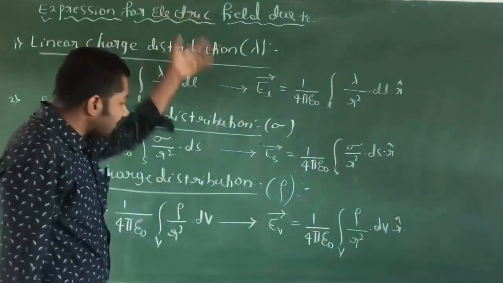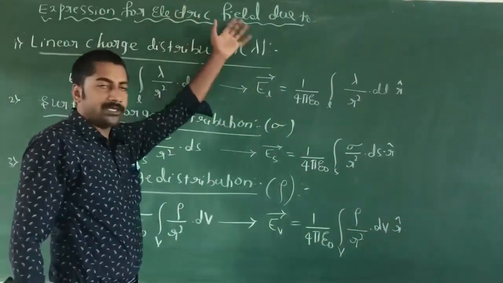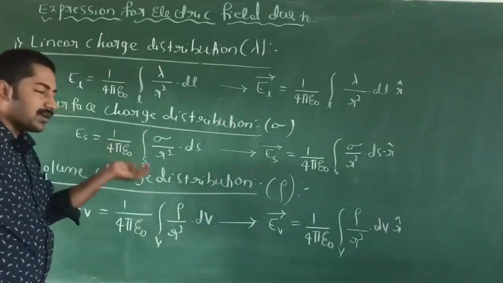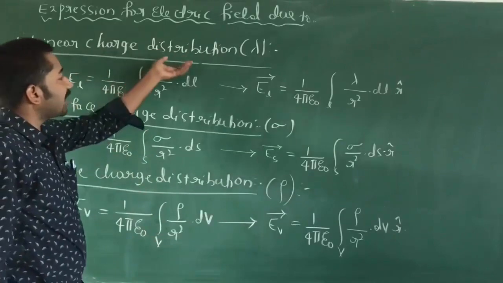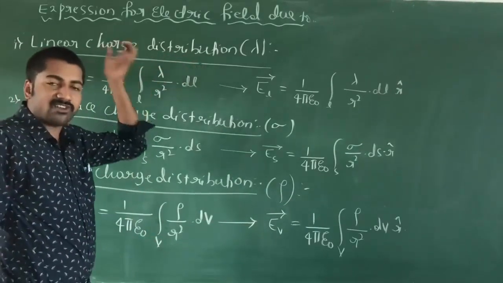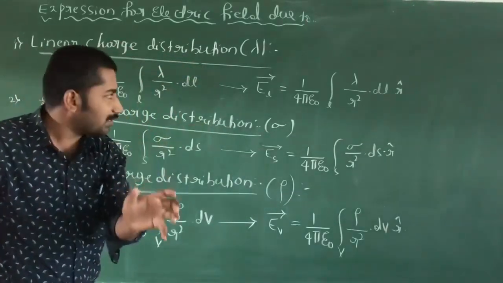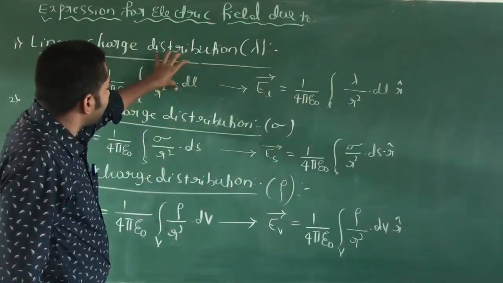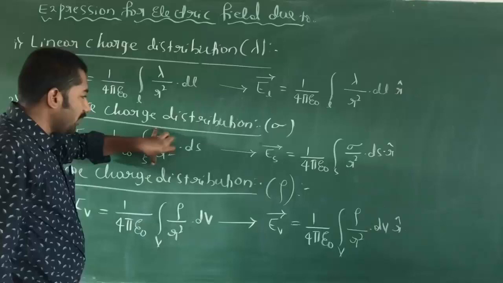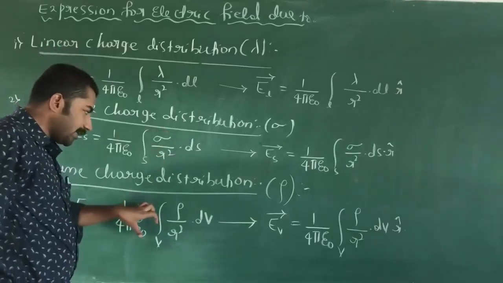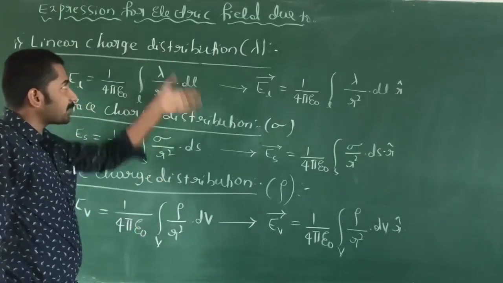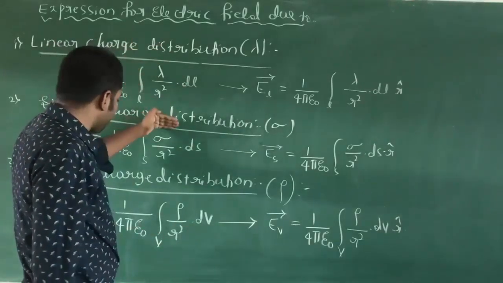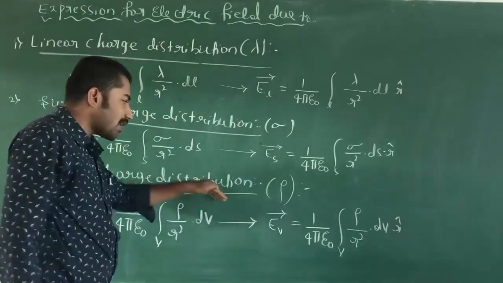These are the expressions for the electric field due to the linear charge distribution, surface charge distribution, and volume charge distribution. Linear charge density means charge per unit length. At that point, the charge is distributed per unit length. Here, per unit surface. Here, per unit volume.